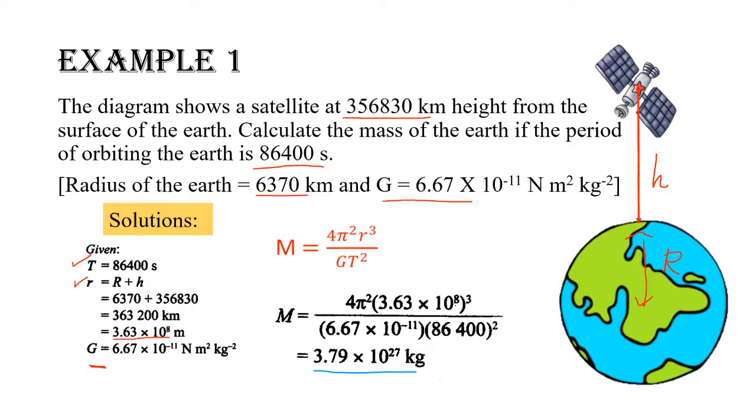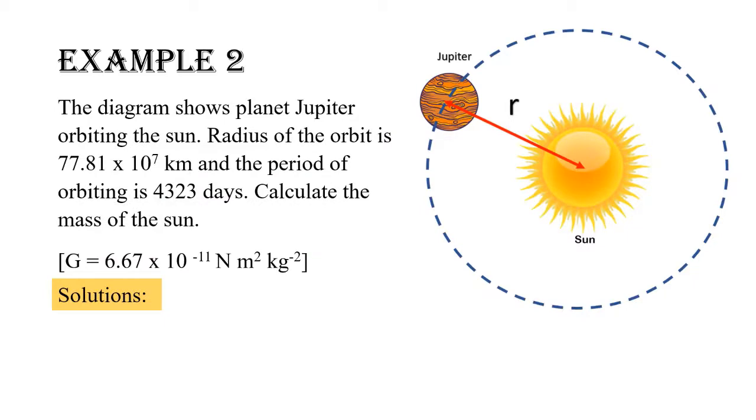Example 2. The diagram shows planet Jupiter orbiting the Sun. The radius of the orbit is 77.81 times 10 to the power of 7 km and the period of orbiting is 4,323 days. Calculate the mass of the Sun. Given the universal constant G equals 6.67 times 10 to the power of minus 11 Newton meter squared per kilogram squared.